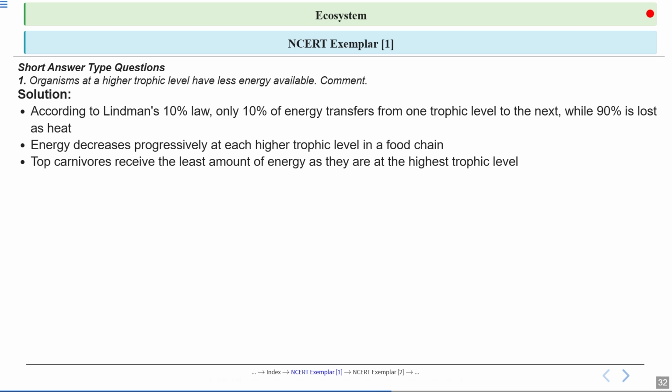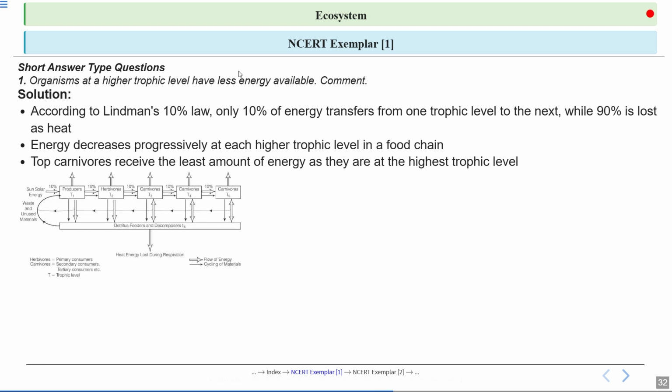Yeah? So, as we are moving upwards, from lower trophic level to higher trophic level, clear, and when we reach around the fourth trophic level, which is occupied by the top carnivores, very little energy is left, because only 10% of the energy is being transferred. So no new trophic level exists after that, because the energy is very little now. It cannot support a new trophic level. Okay, so that's why organisms at a higher trophic level have less energy available, because of loss of energy at each step.